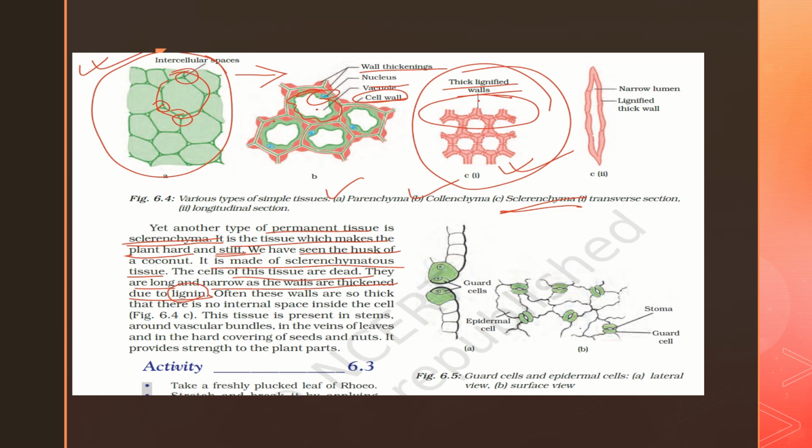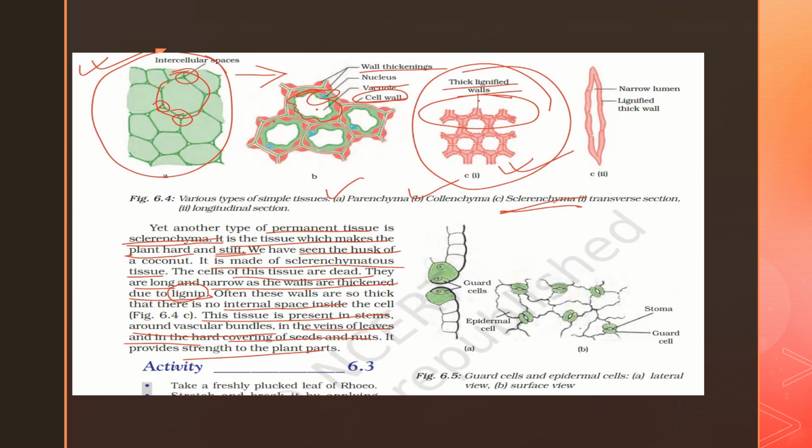Often these walls are so thick that there is no internal space inside the cells. This tissue is present in stems around the vascular bundles, in the veins of leaves, and in the hard coverings of seeds and nuts. So where is it present? It is mainly present in the hard coverings of seeds, nuts, and the coconut shell. These are lignified, hard, thick walls, and they are mainly dead cells.